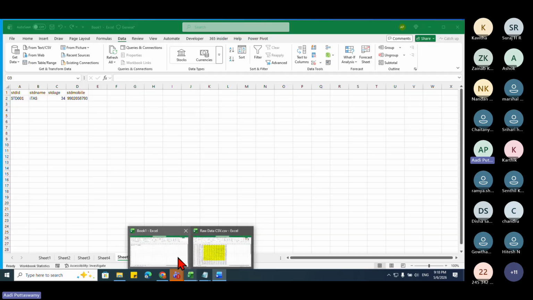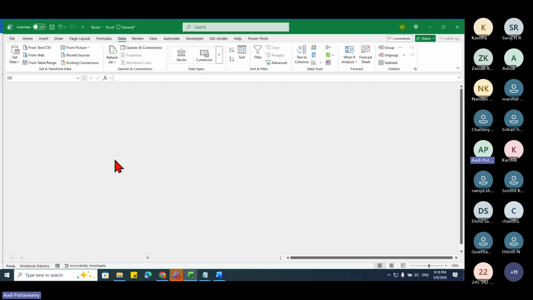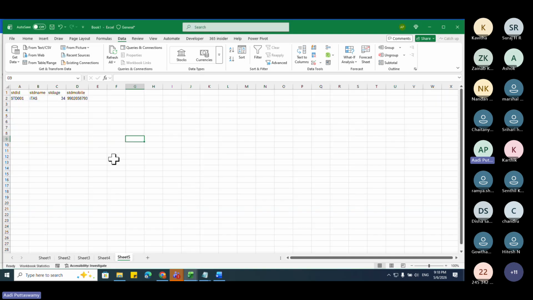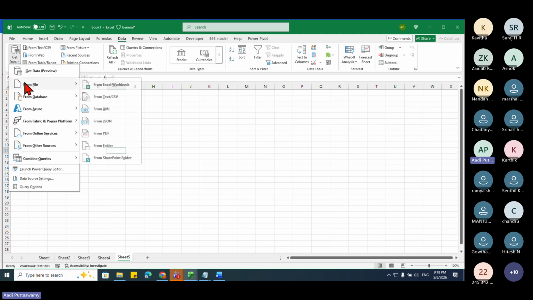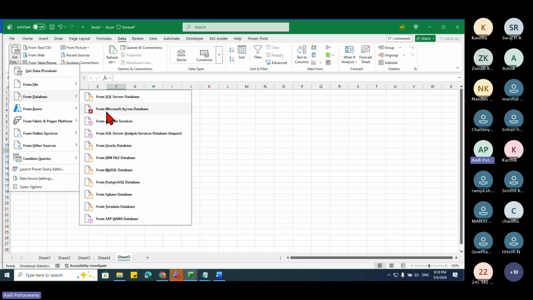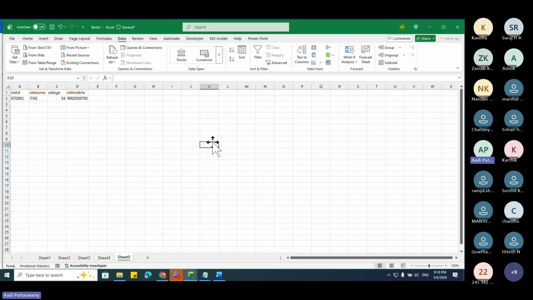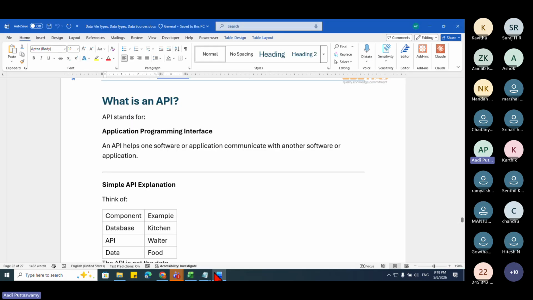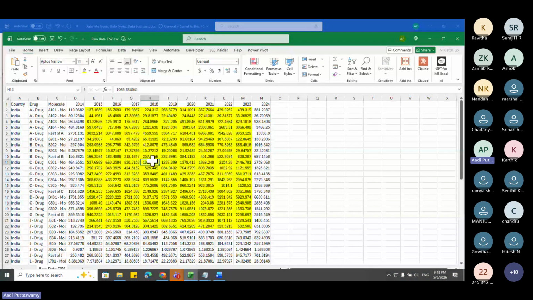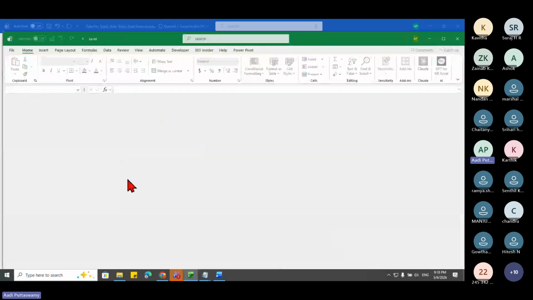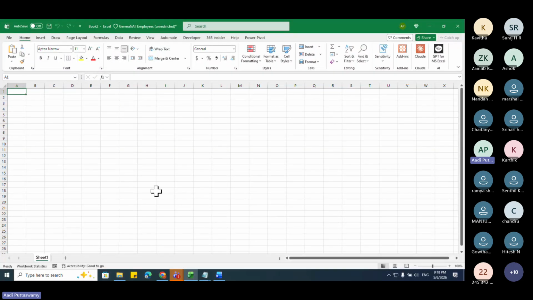We'll try to understand how data from XML and from the JSON file can be taken into Excel, because we all know how to get data from Excel, from SQL or something, which I always discuss in the session. But we'll see how these JSON and XML files are actually imported. Okay, so let me close all these files. I'm just closing all the files. This also I'll close. It's not an Excel file, it's a CSV file. Okay, Control N.